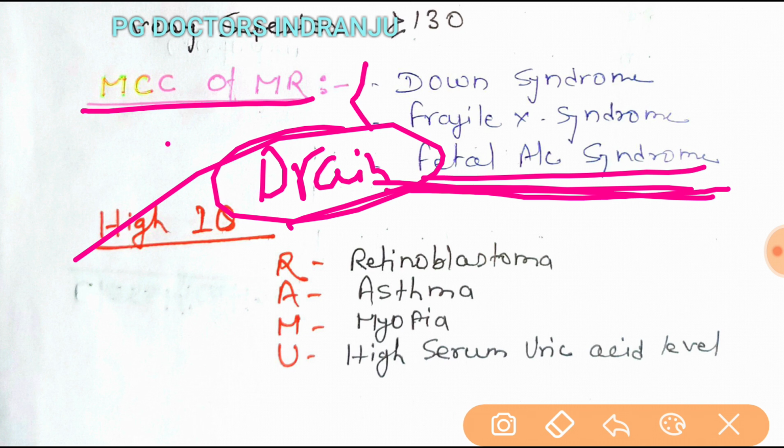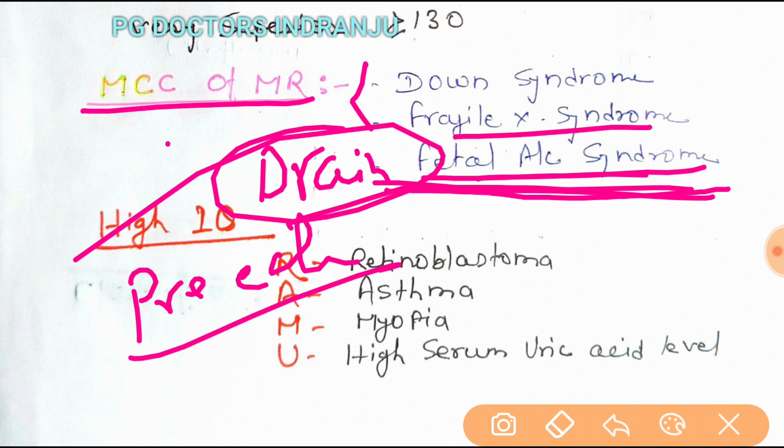The most important ones are Down syndrome, fragile X syndrome, and fetal alcohol syndrome. If the question asks which can be cured: preeclampsia in a pregnant lady can be treated. Phenylketonuria is a genetic disease but can be treated by restricting amino acids containing phenylalanine.